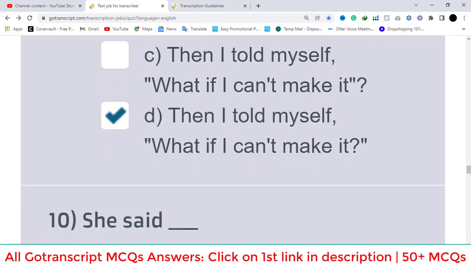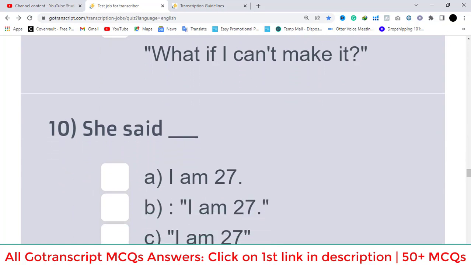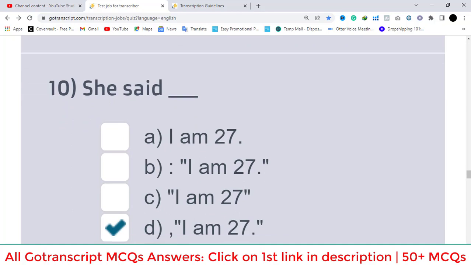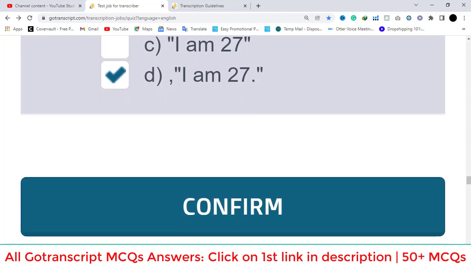Here is the last question. She said dash. A option is wrong, B option is wrong, C option is wrong, D option is correct. I am 27. So now you have to scroll down and click on this confirm button.